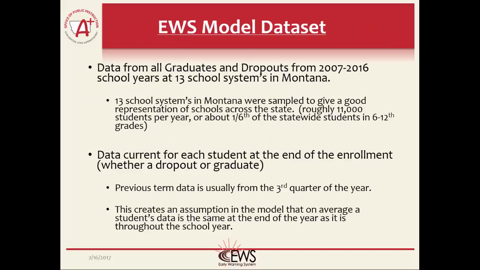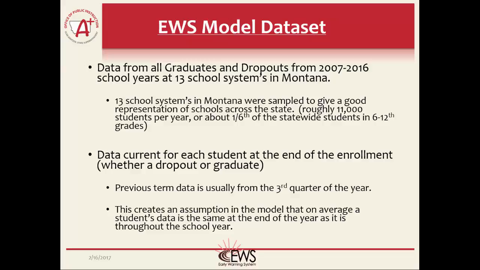One of the first steps of building an early warning system is creating the historical data set that the model will be derived from. This being an EWS for Montana, the data must come from Montana students. This data set includes students from the 2007 through 2016 school years for students that have either graduated or dropped out.